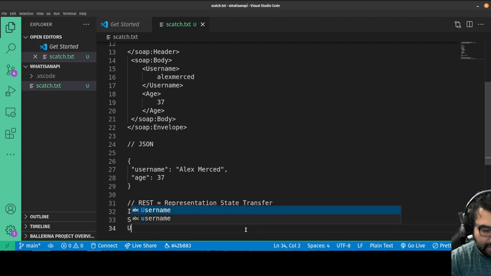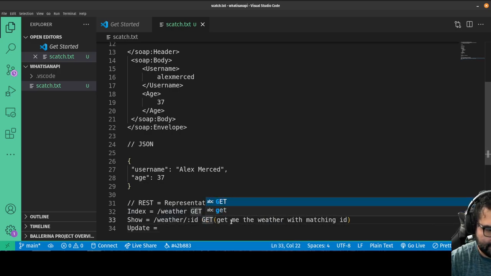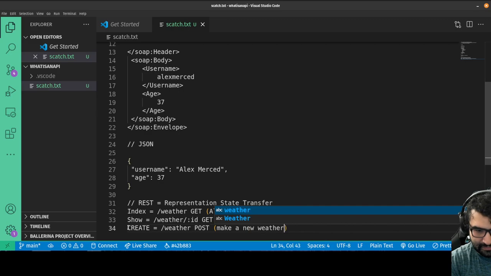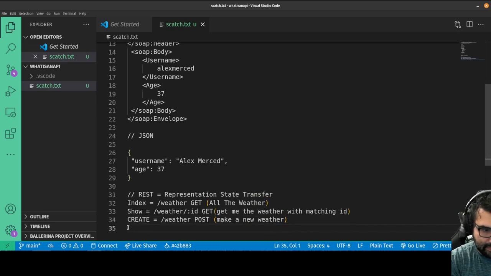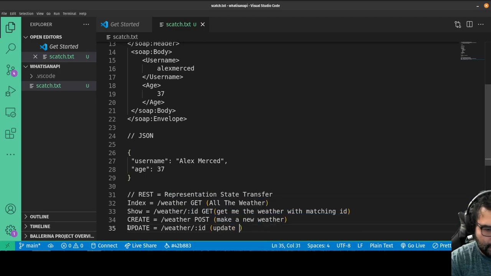Then there's update. Actually, let me do create first. Create is /weather, except that'll be a POST request, and what that does is make a new weather. Then update would be to /weather/ the variable ID, to update the weather with the matching ID.